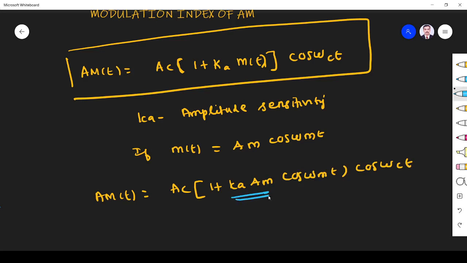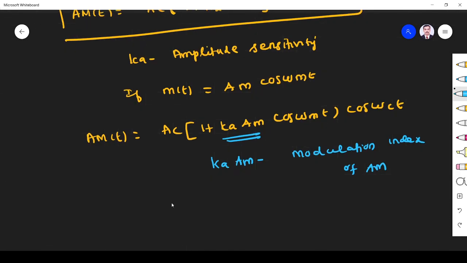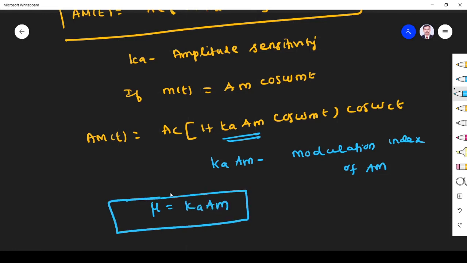This product k_a A_m is called the modulation index of AM. So I can write the modulation index as μ = k_a A_m.